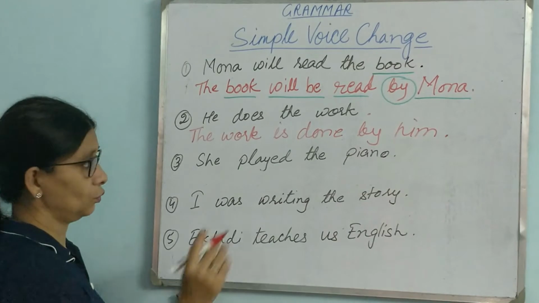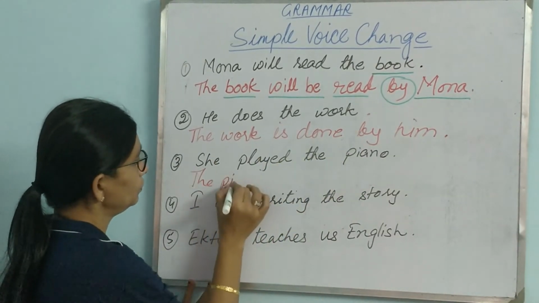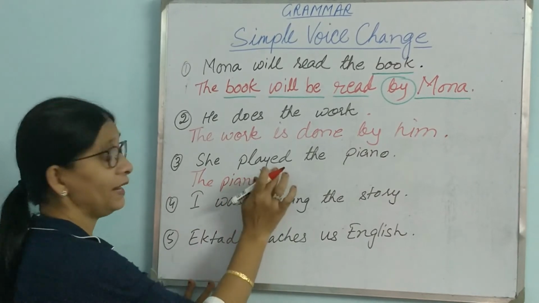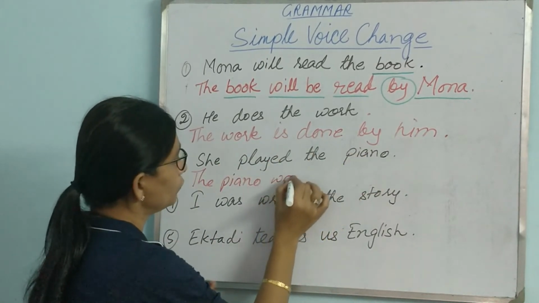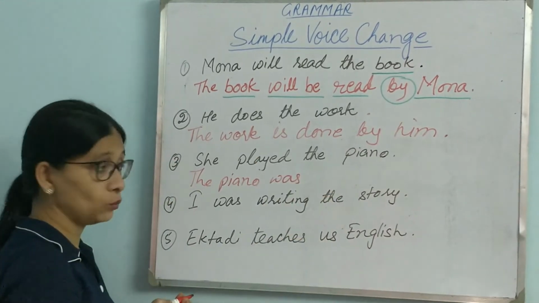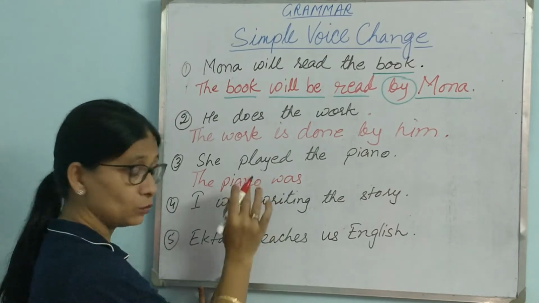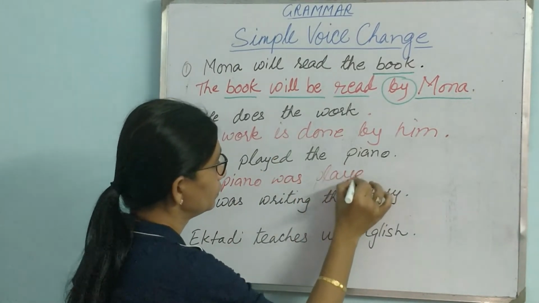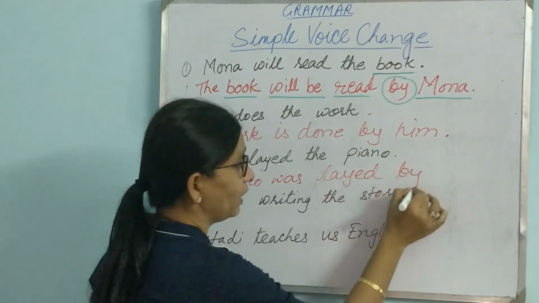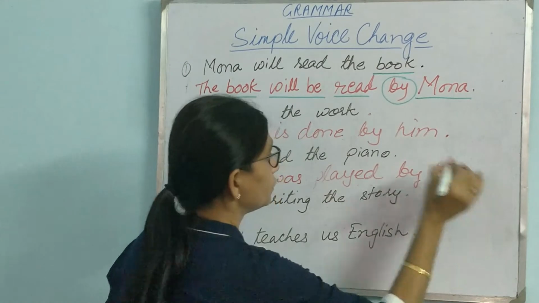She played the piano. The piano we bring to the beginning. The piano. Played is past tense. Since it is past tense, we are using was. If it is present tense, is is used, but it is past tense, so we are using was. The piano was played, past participle form. By will be there. By her. She becomes her.